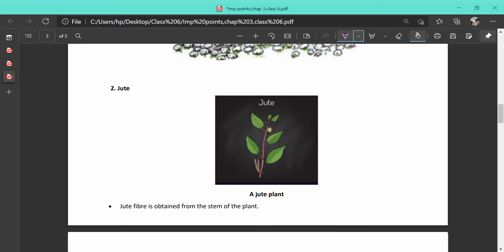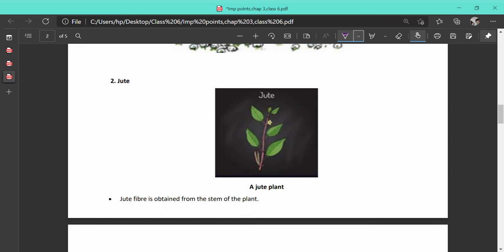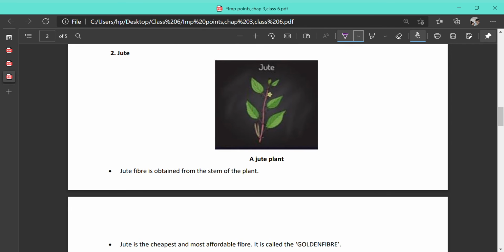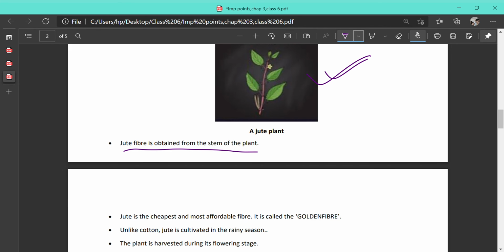Next, the next plant fiber is jute. Jute is obtained from the stem of the plant. You can see in the diagram, the stem, and it is obtained in the flowering stage. You can see there is a flower. So when the flower comes out in the plant, then we obtain the jute stem.